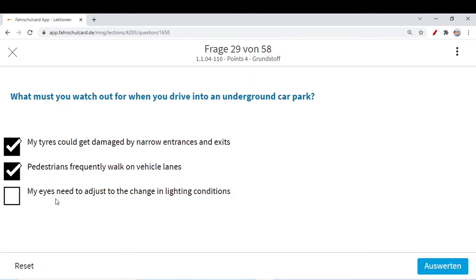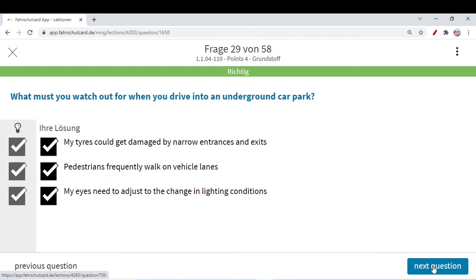My eyes need to adjust to the change in lighting condition. Definitely you are going into an underground park. Previously you were on the roadway or somewhere else, there was heavy lighting, and now you are entering an underground park. Maybe lighting is low, some light issues, so your eyes need to adjust. So that's why you should drive very slowly in that particular situation.